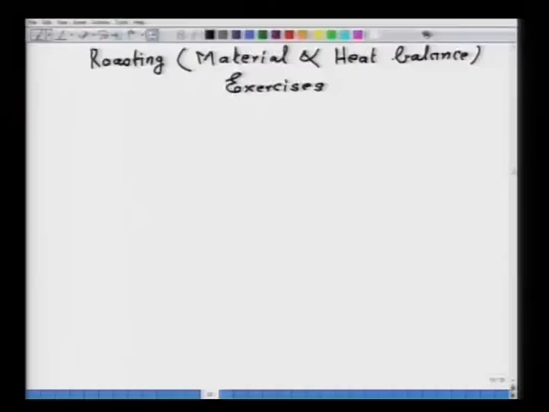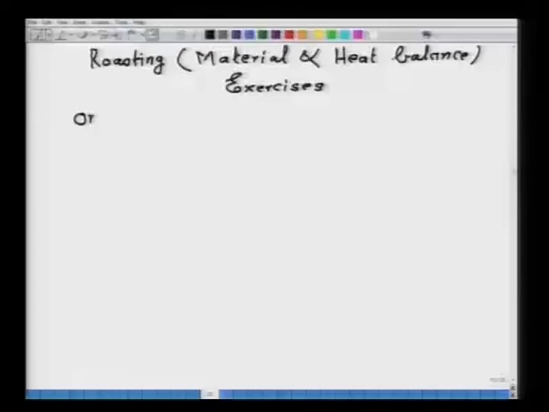This lecture and the next few lectures I will be devoting to material and heat balance in roasting. I will be solving a few problems and giving a few problems for your practice. So, let us see first of all how these problems on roasting are tackled.